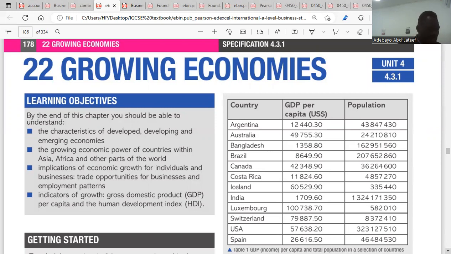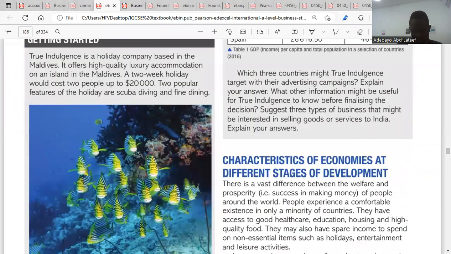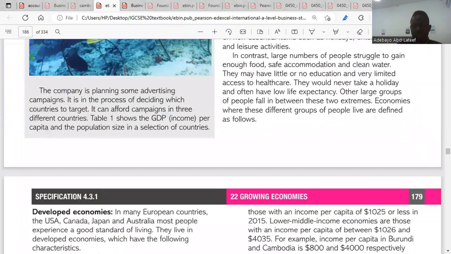Then, here I go. The economy applies to the state of a country or region in terms of what is being produced, what is being consumed, and the supply of money. So immediately you have to go to characteristics of different economies and their stages of development.